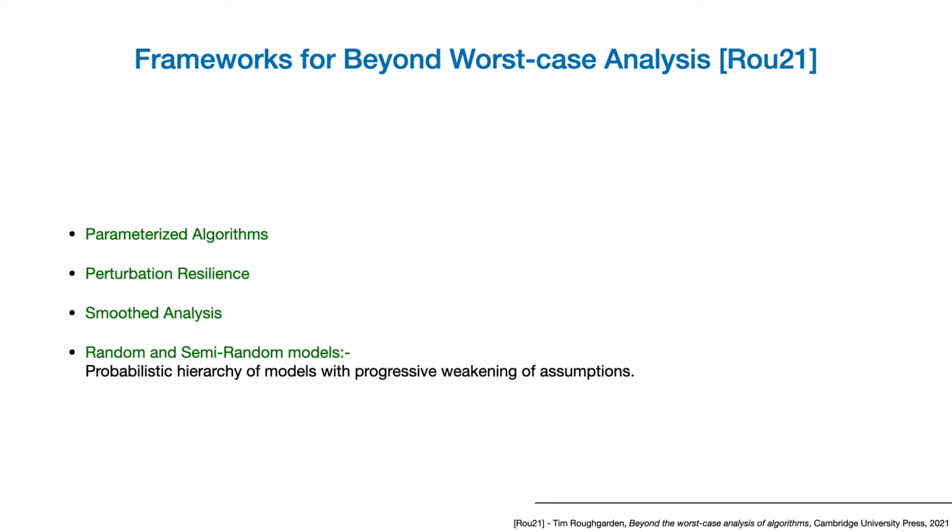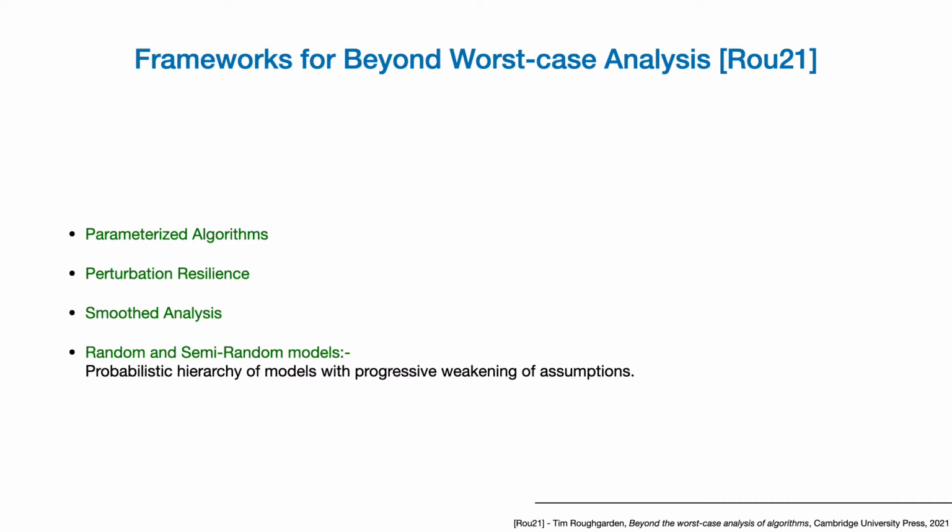And there are many frameworks which consider these kinds of approaches. A popular one is the area of parameterized algorithms. Then there are perturbation resilient instances, smoothed analysis, and the one that we consider in our work, which is the random and semi-random models. For more details on such models, we refer to this book by Tim Roughgarden.